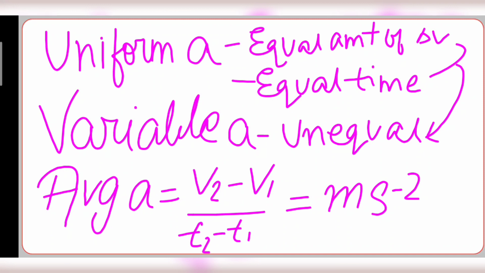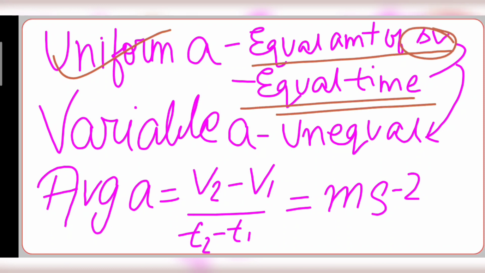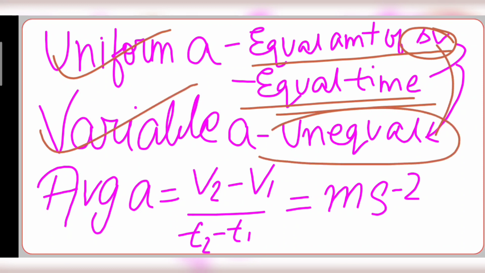Uniform acceleration is where we have equal amount of change in velocity in equal time intervals, and in variable acceleration we have unequal change in velocity in equal intervals of time or in unequal intervals of time.